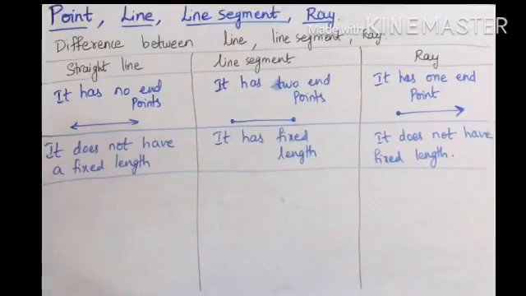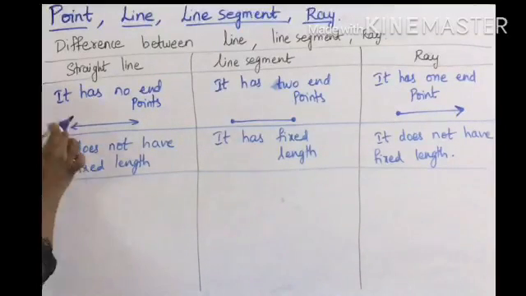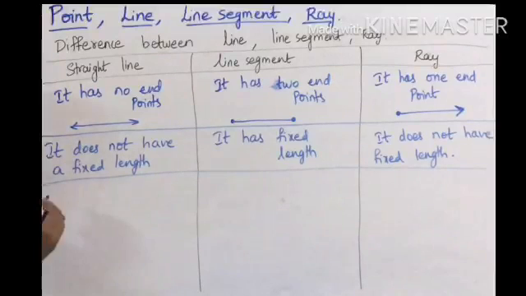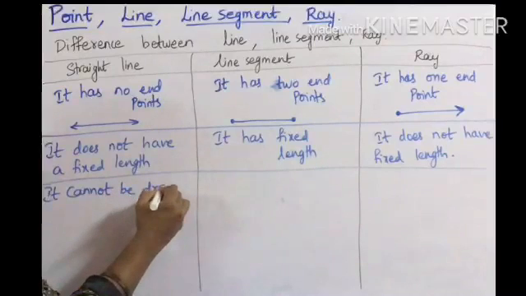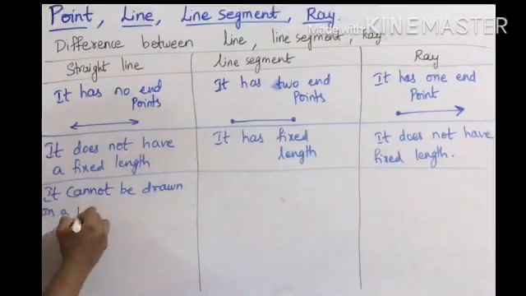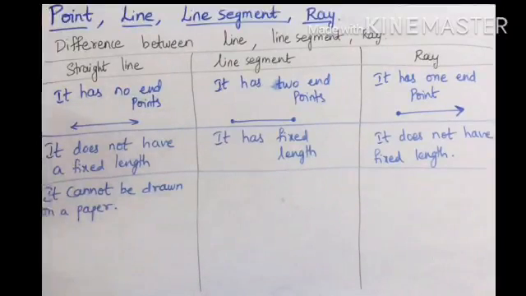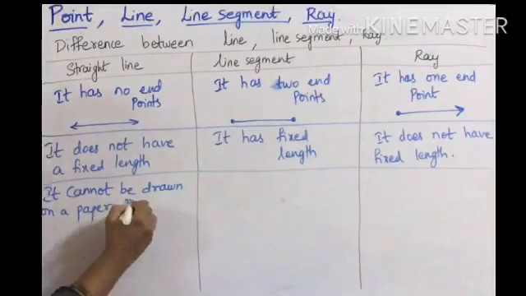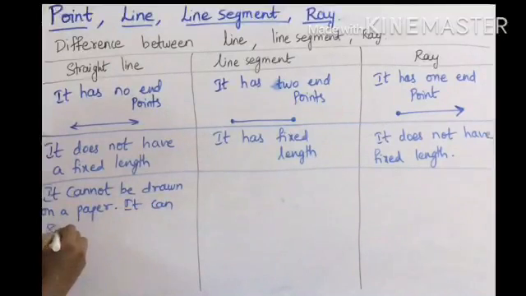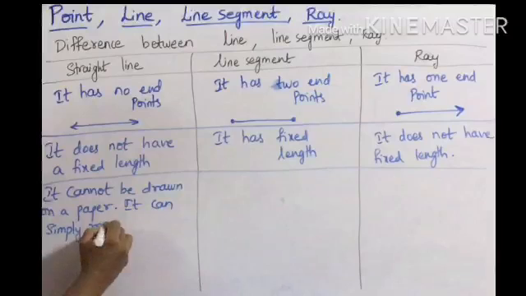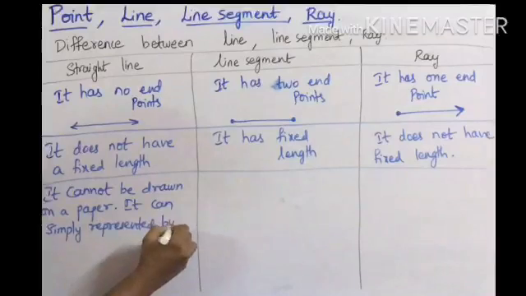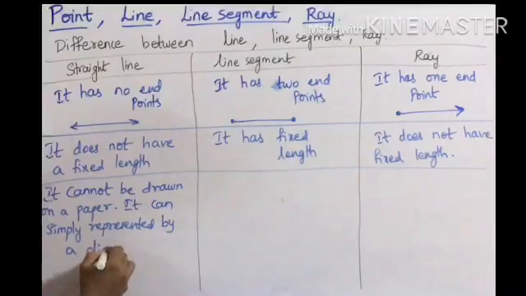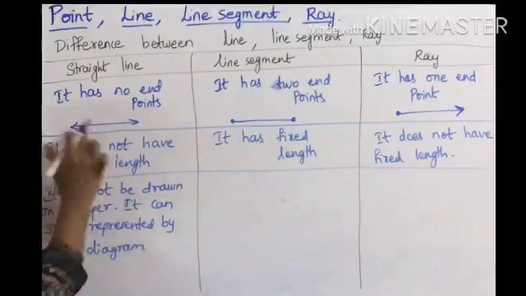Can I draw a straight line on a paper? No, exact straight line I can't draw, but we can just represent by a diagram. So what is the difference? It cannot be drawn on a paper, isn't it? It cannot be drawn on a paper. It can be simply represented by a diagram, like how we have drawn here, right?